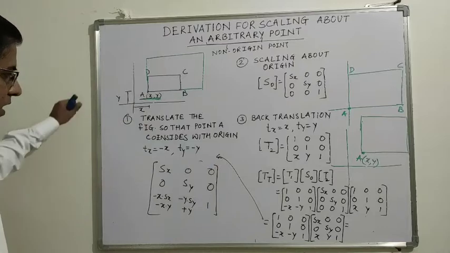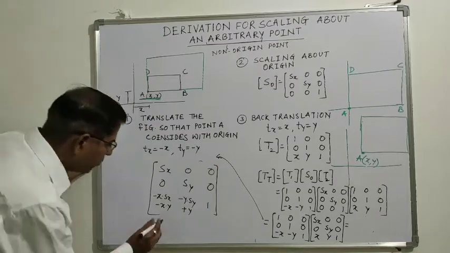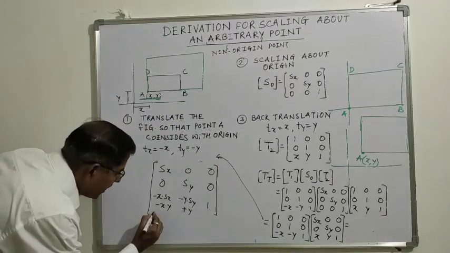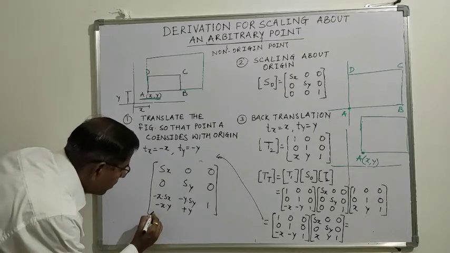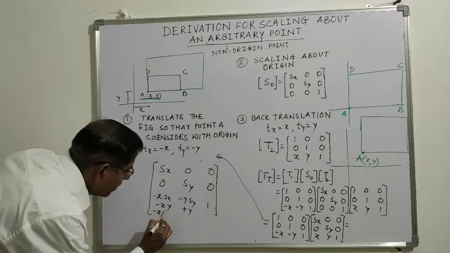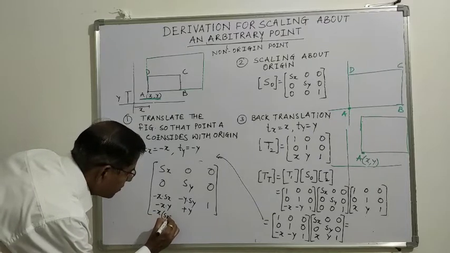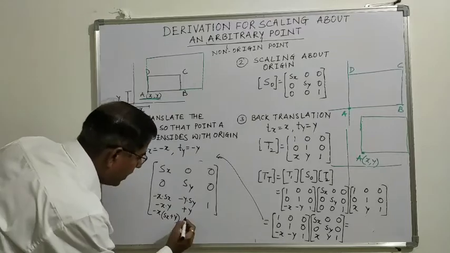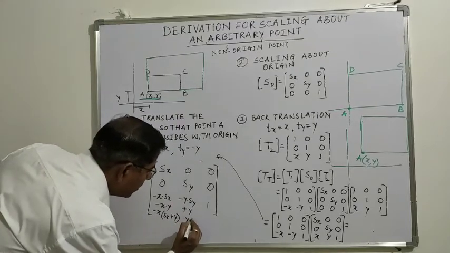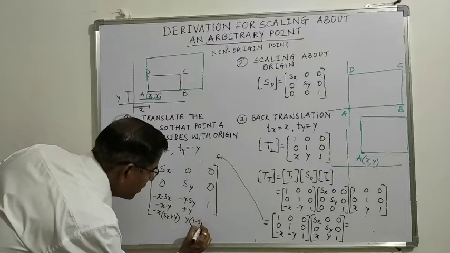Okay, and here you can take minus x common, so it will be Sx plus y. Okay, and here if you take y common, then 1 minus Sy.